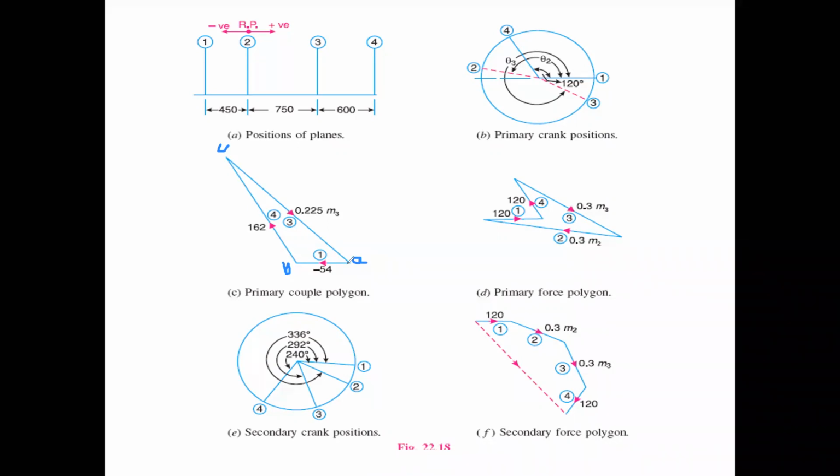So M3 has come, and the direction has also come. The direction is this one, that is the third. Just place this direction in our angular positions of the masses diagram, so that is our third.